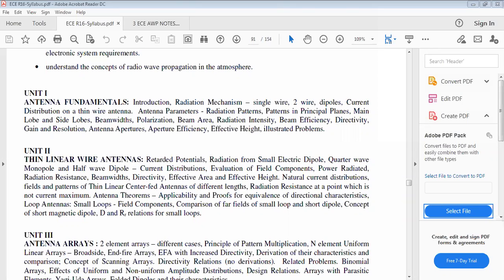First one is the radiation directional characteristics must be the same. Second one, effective heights must be identical.